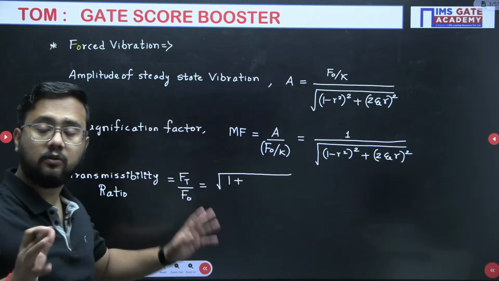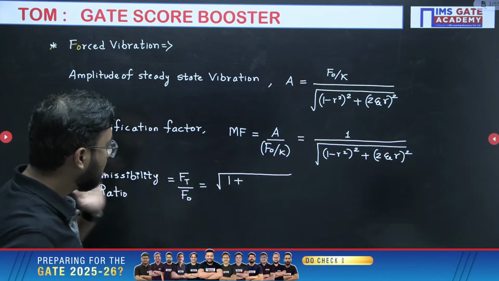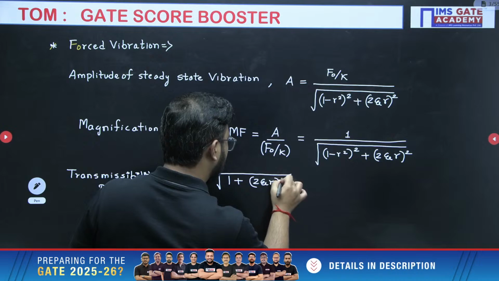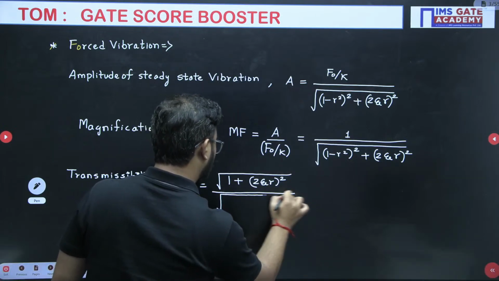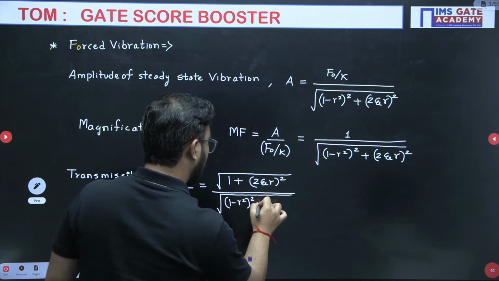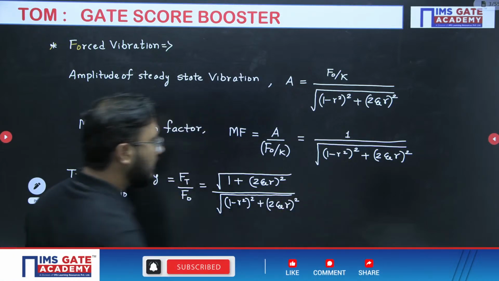If you see, there are 2-3 numericals already asked from this one, transmissibility ratio. So 1 plus 2 into damping factor into R whole square, divided by under root 1 minus R square whole square plus 2 into damping factor into R whole square. Like this it is there.